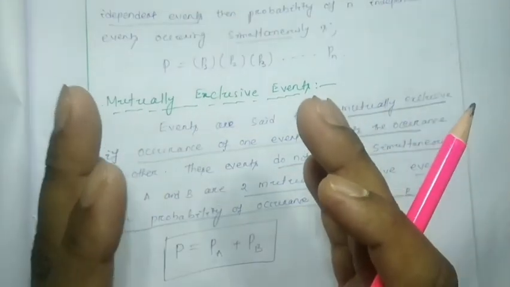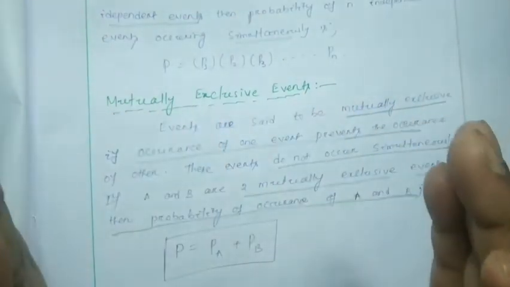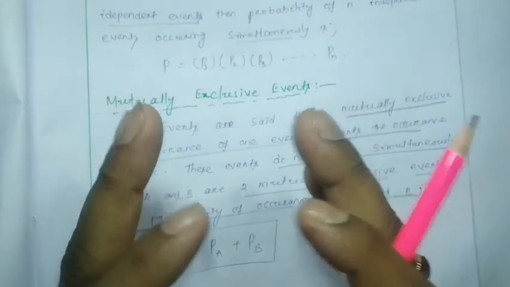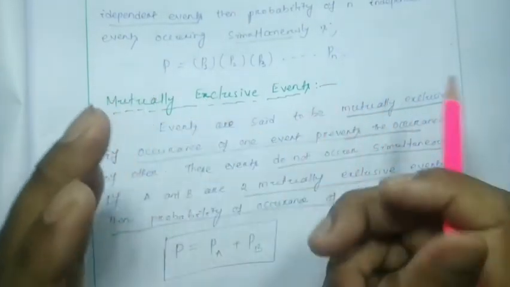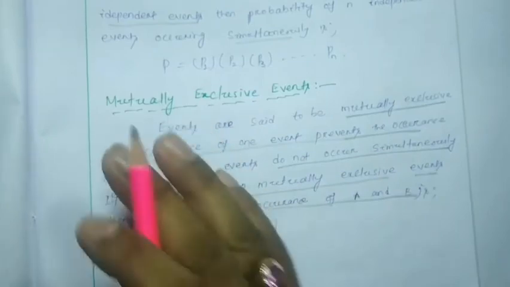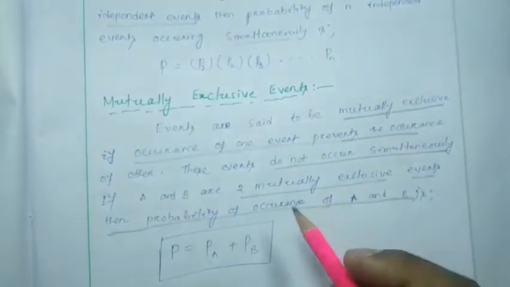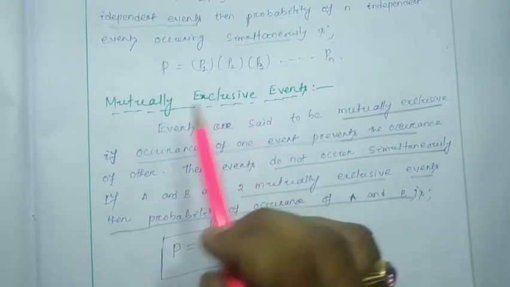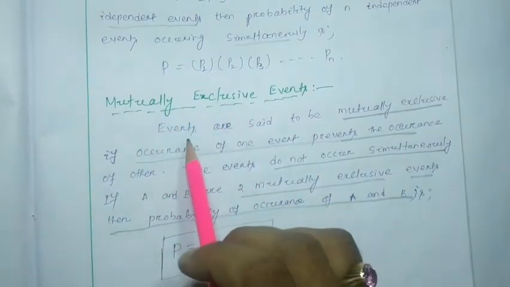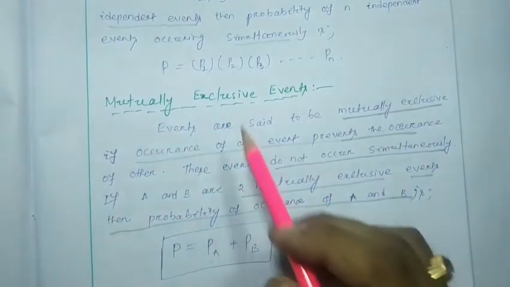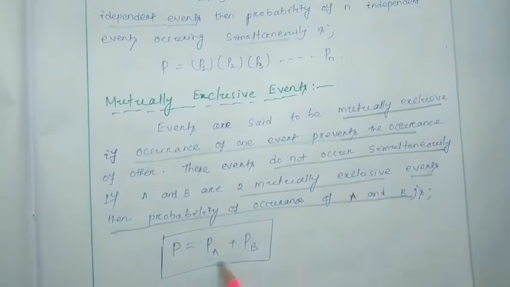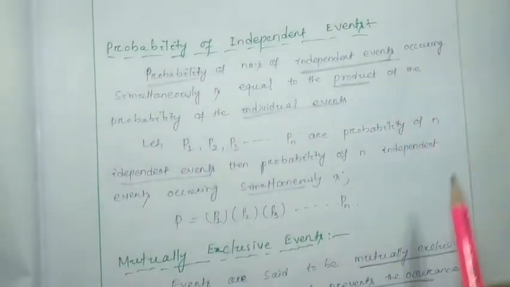Whenever one event occurs and the other is prevented or blocked, at that time we can say that both events are mutually exclusive. For that, the total probability will be P(A) plus P(B). Now we are going to consider an example of each.